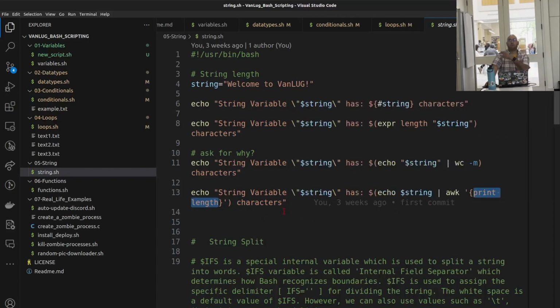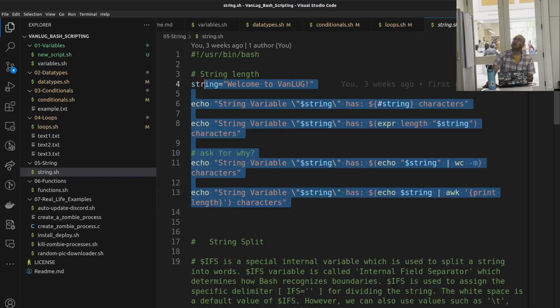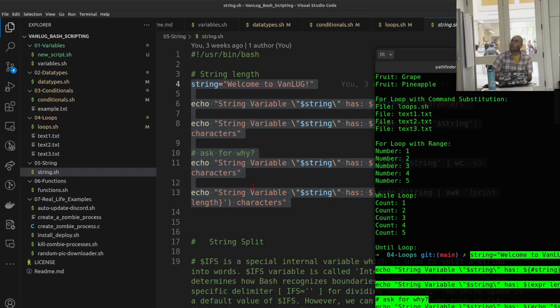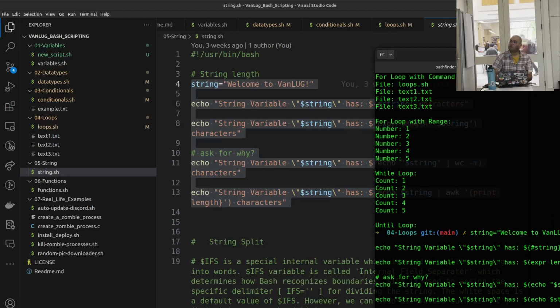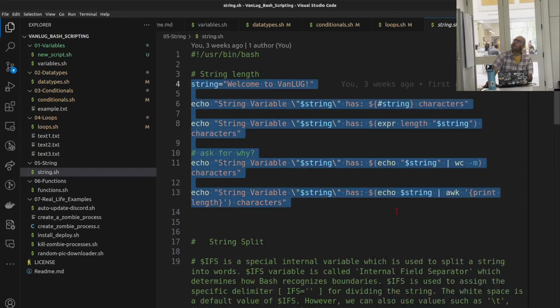We can also use this one. There are just different ways to find out what string we have. Let's run this part. Something I have not included. Okay, let's go to line one.